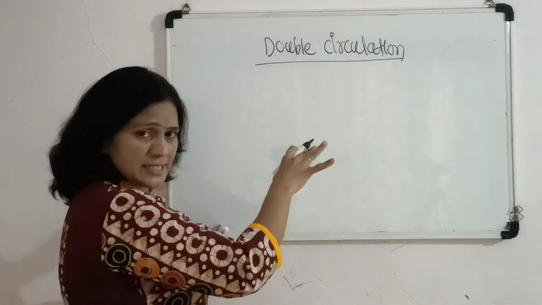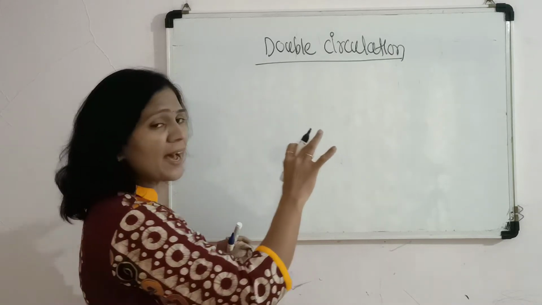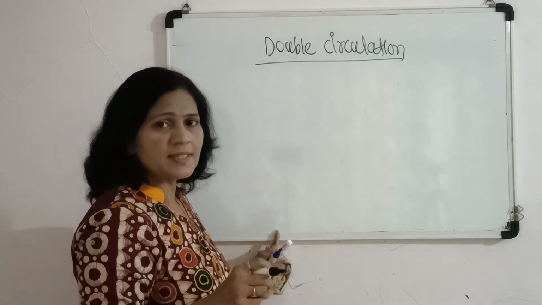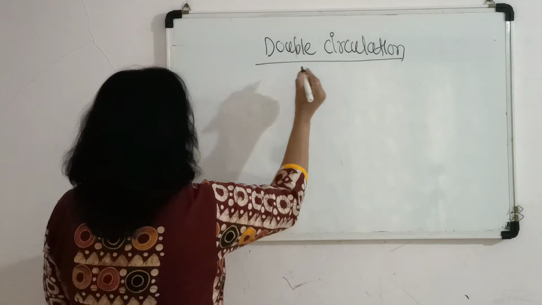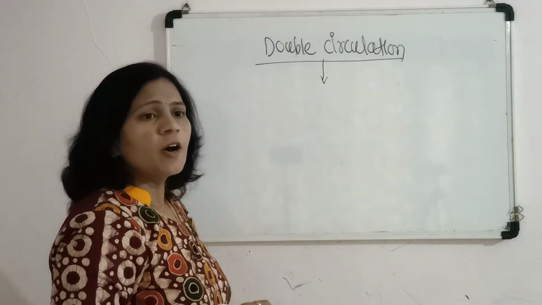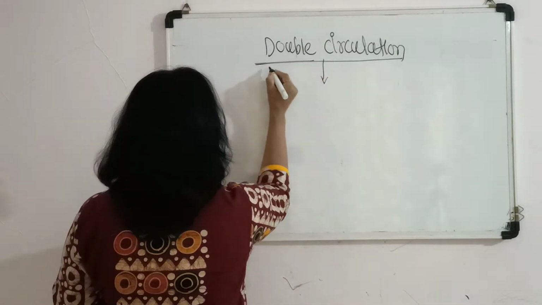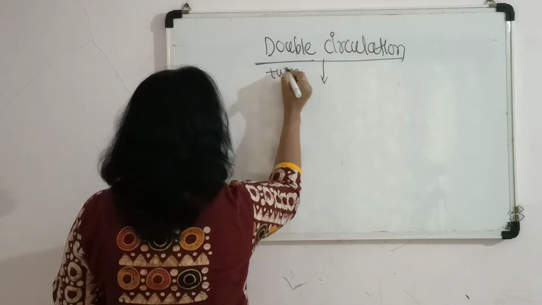We have already discussed it here, but it has been given the name double circulation. As the name suggests, double circulation means blood flows through the heart twice. Double means two or twice.